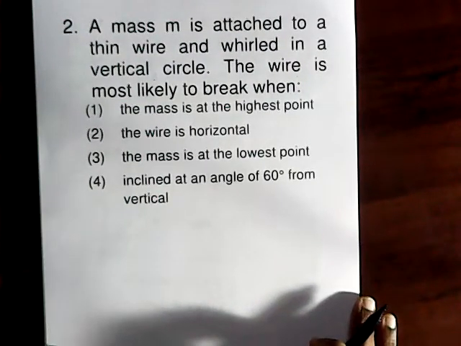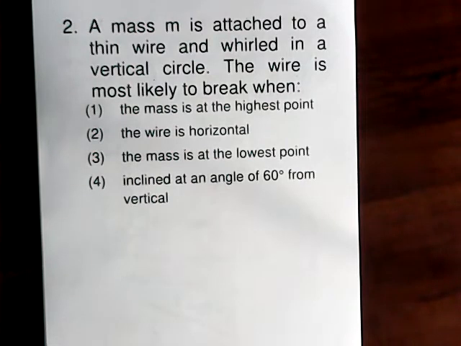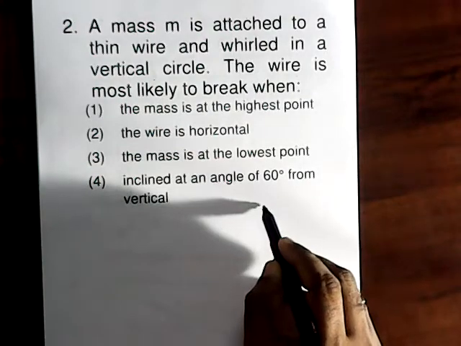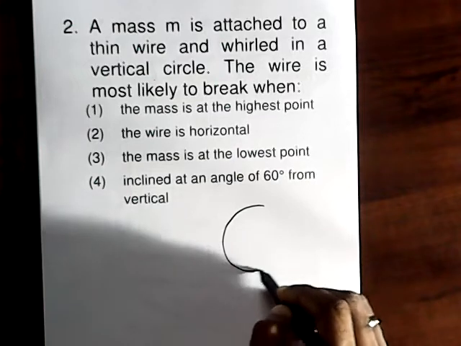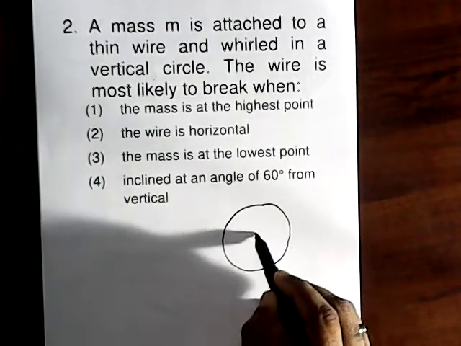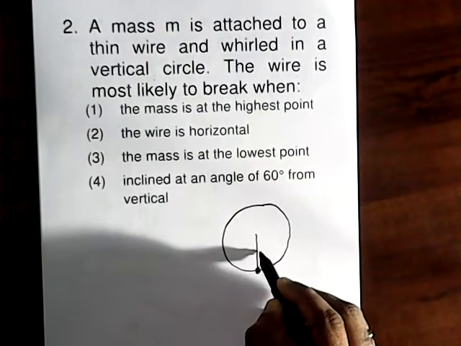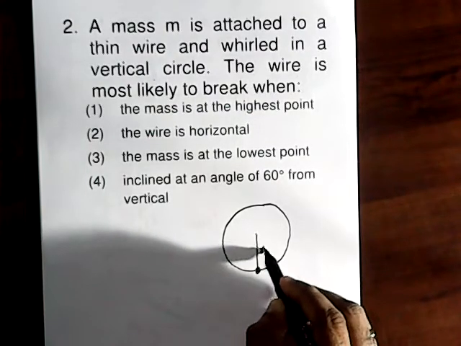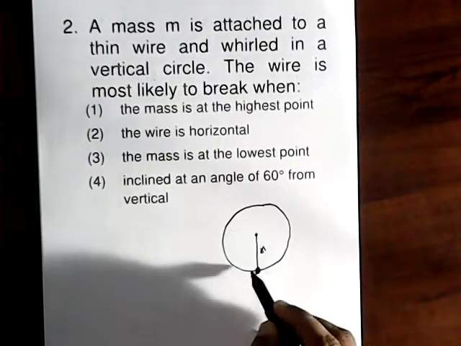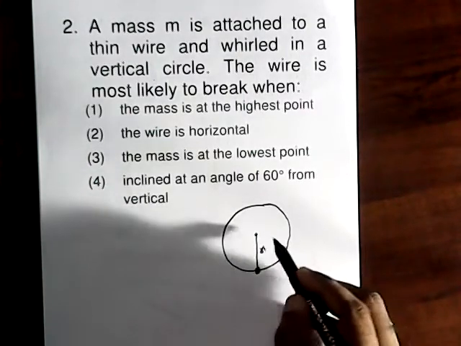A mass small m is attached to a thin wire and whirled in a vertical circle. The wire is most likely to break when. So we can just analyze. Let us take a situation: a mass M is connected to a string having length R and is whirled in a vertical circle.